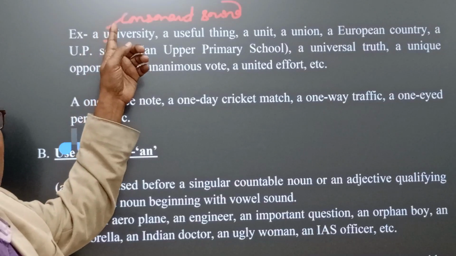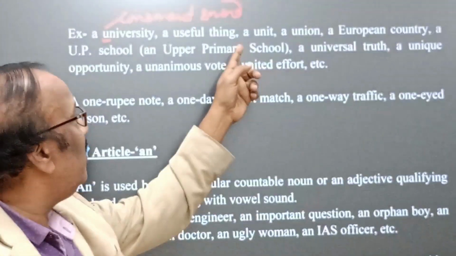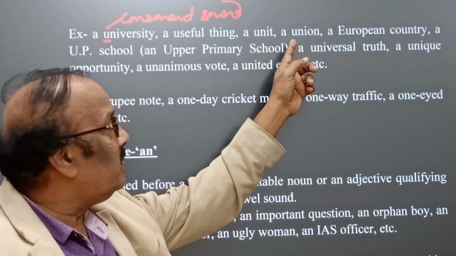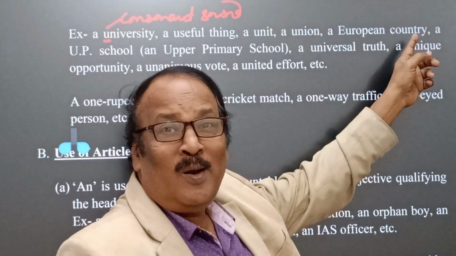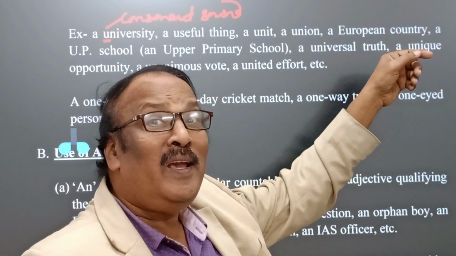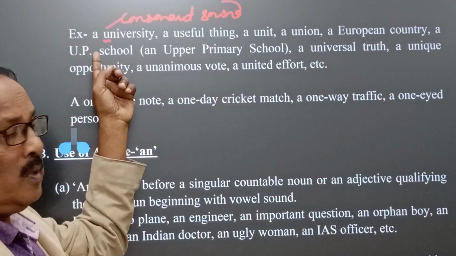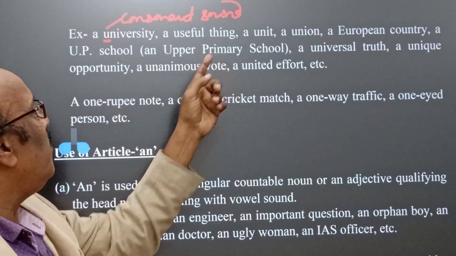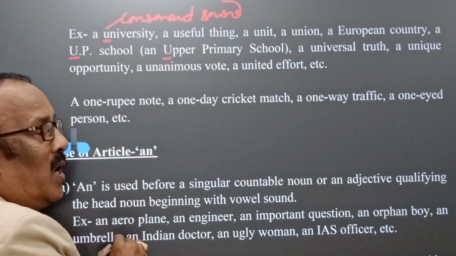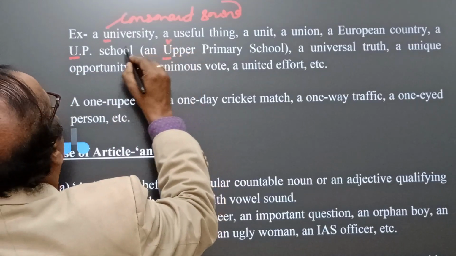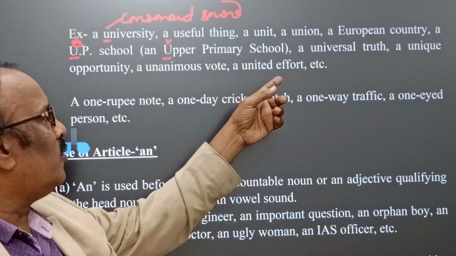No doubt it is a vowel, but the sound comes consonant, and then we have to use a. A university, a useful thing, in a similar manner, a unit, yes, a union, a European country, not an European country, a European country. A UP school, but an upper primary school. Here the sound comes vowel, but here the sound comes consonant. Here a vowel sound, here a consonant sound. A UP school, but an upper primary school.